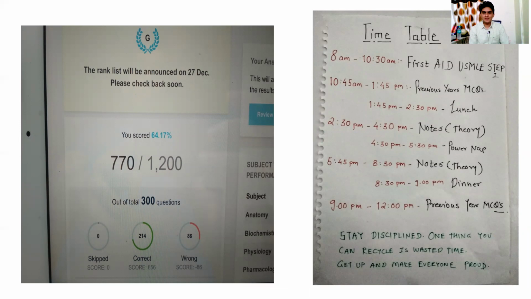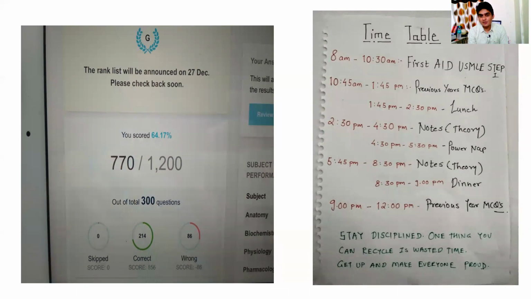As you can see in my previous videos, I have given a lot of sample timetables, and you must have understood that I'm very fond of making a timetable. So this is a timetable on the right, which I used to follow during my PG preparation, and again, I'm saying this is what I have done during my preparation.